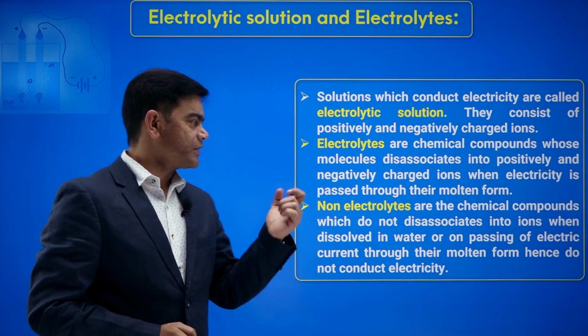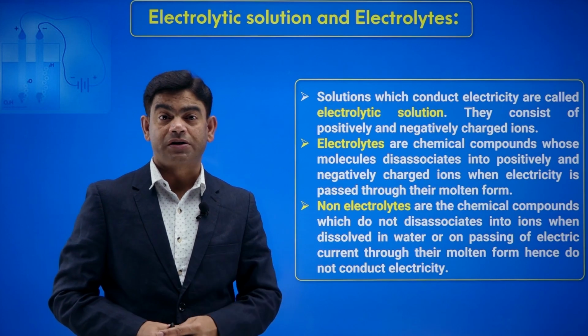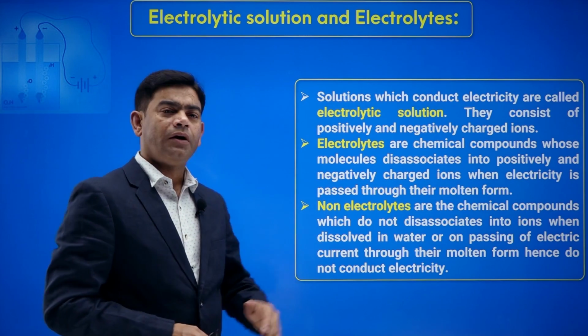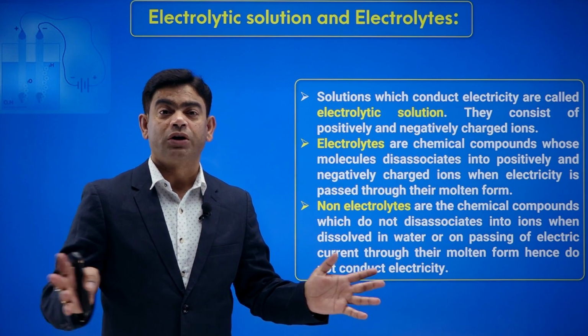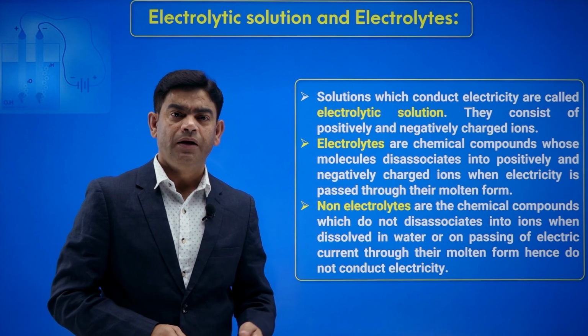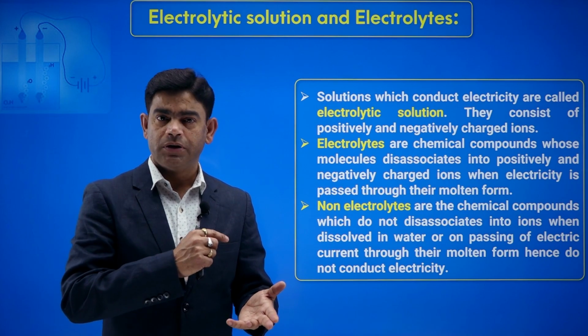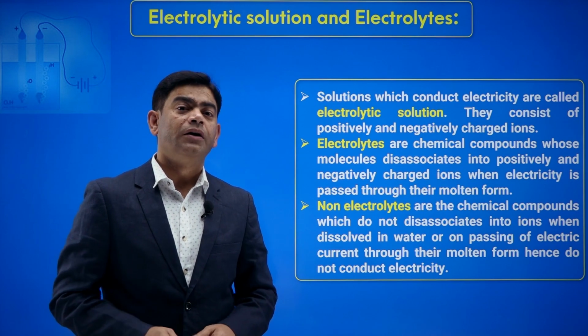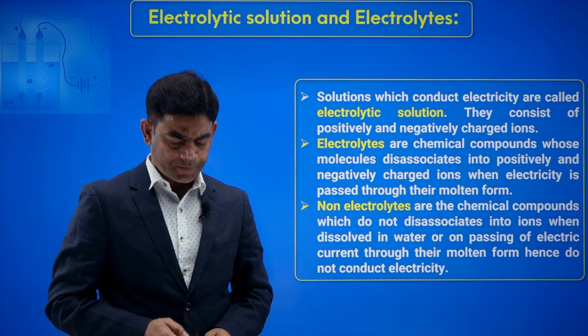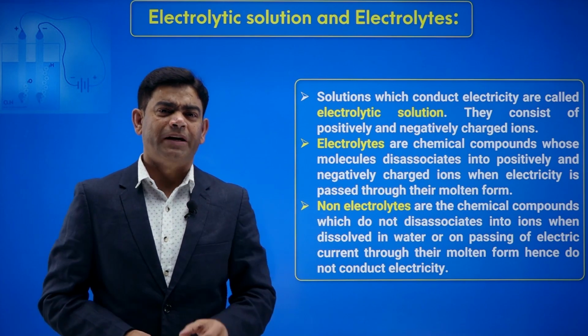So electrolytes are the substance. The solution is called an electrolytic solution, and non-electrolytes do not allow the current to pass through them. Like we talked about alcohol, kerosene, edible oil, those are non-electrolytes. Let's figure it out with some pictures.